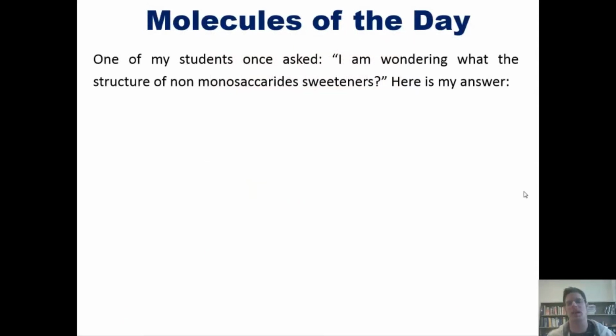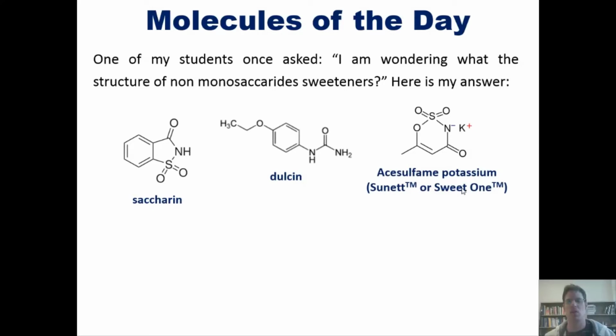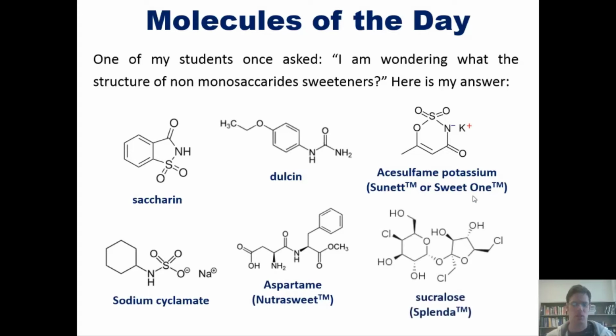Now, one of my students once upon a time asked the question, I'm wondering what the structures of non-monosaccharide sweeteners are. He asked this in the wake of my introduction in a previous lecture to carbohydrates. So here is my answer for a few of them. These are the structures of saccharin, dulcin, acesulfame potassium, which is also known as Sunett or Sweet One. I almost said Sweat One. Sweat One, incidentally, would probably be a worse taste. Sodium cyclamate, aspartame, also known famously as NutraSweet, and sucralose, known trademark-wise as Splenda. So there you go, any students who are curious.